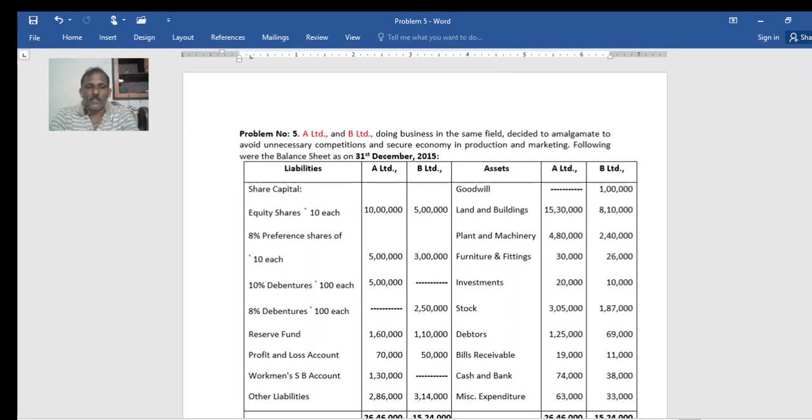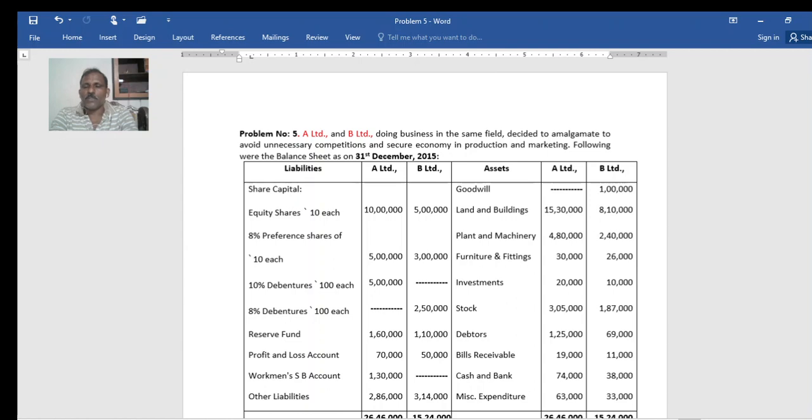Workmen's savings bank account, 1,30,000 and nil. Other liabilities 2,86,000 and 3,14,000. On the asset side, goodwill, in the case of only B Limited, 1 lakh. Land and buildings 15,30,000 and 8,10,000. Plant and machinery 4,80,000 and 2,40,000. Furniture and fittings 30,000 and 26,000.